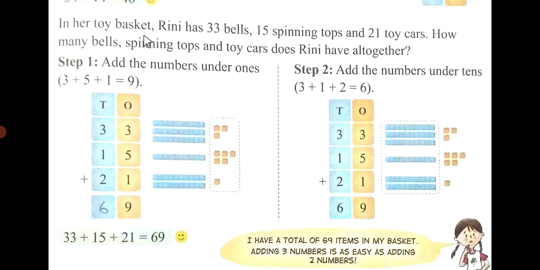In her toy basket, Rini has 33 bells, 15 spinning tops, and 21 toy cars. How many bells, spinning tops, and toy cars does Rini have altogether? Step 1, add the numbers under the ones, that is 3 plus 5 plus 1. So 3 plus 5 is 8, and plus 1 is 9. Step 2, add the numbers under the tens. 3 plus 1 plus 2. So 3 plus 1 is 4, 4 plus 2 is 6.